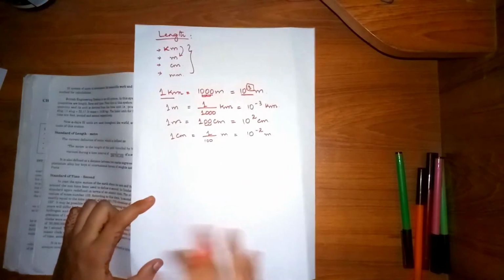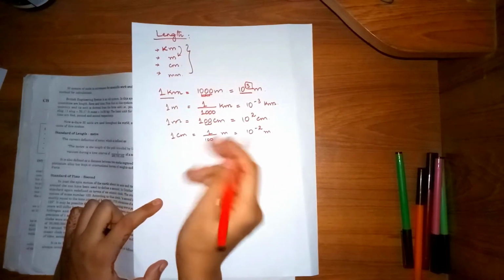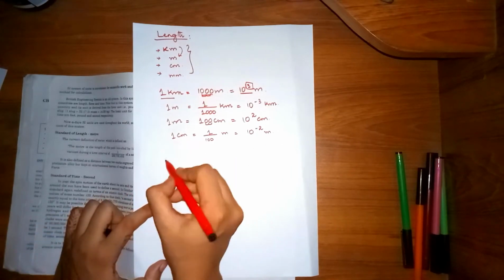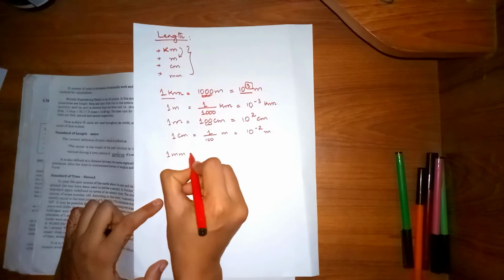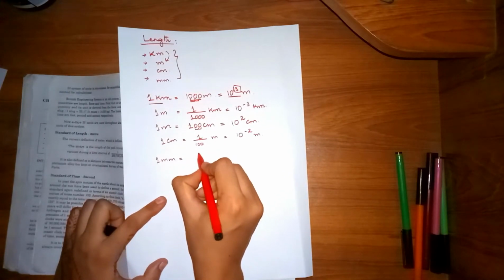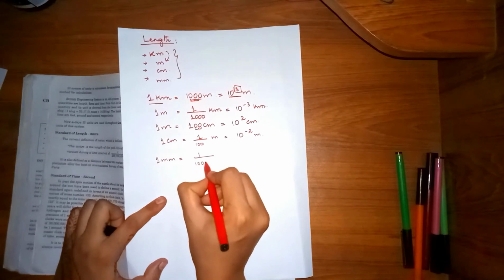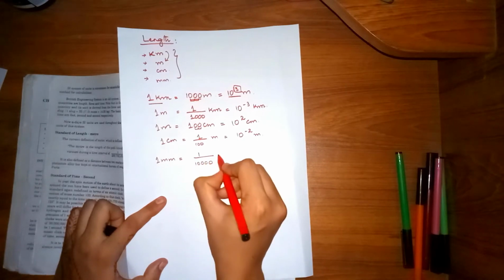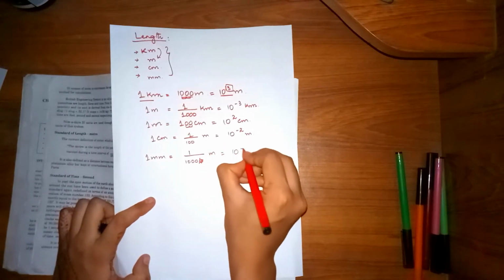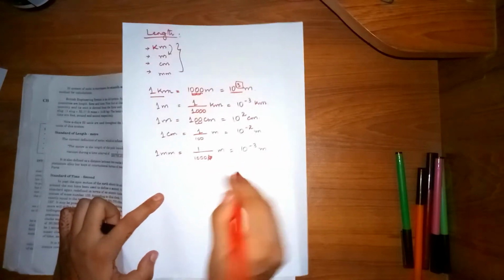Is that clear? Now the next conversion, millimeter into meter: 1 millimeter is equal to 1 upon 1000 meter, or 10 to the power minus 3 meter.